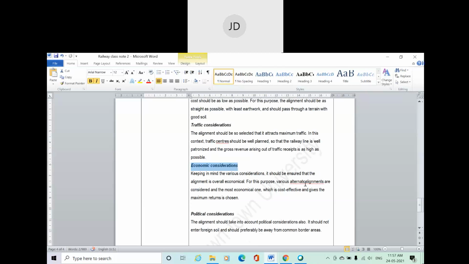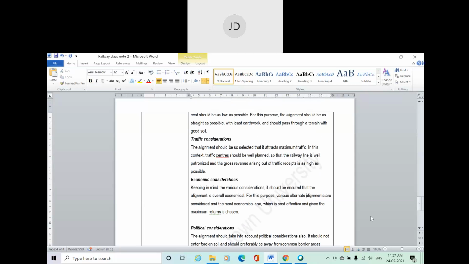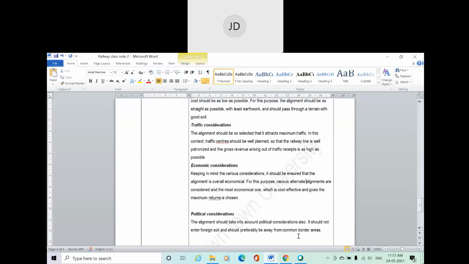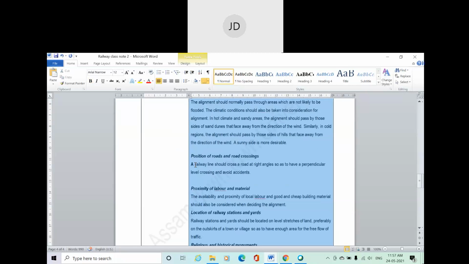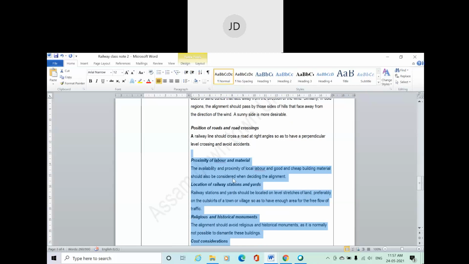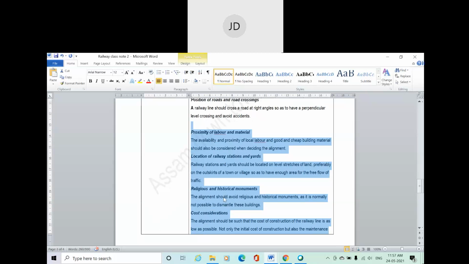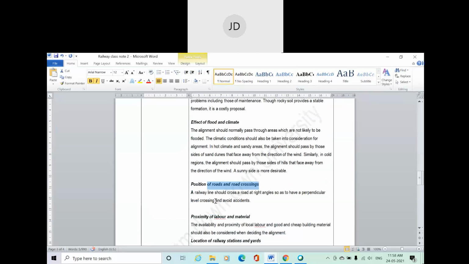Then political consideration. These are things you can also read by yourself. They are not that technical; they are a little ethical. Like political consideration, economical consideration, then traffic consideration. Then labor and material proximity, then location of railway station and yard, whether religious and historical monuments will be encountered along the railway line, cost consideration, or the level crossing.